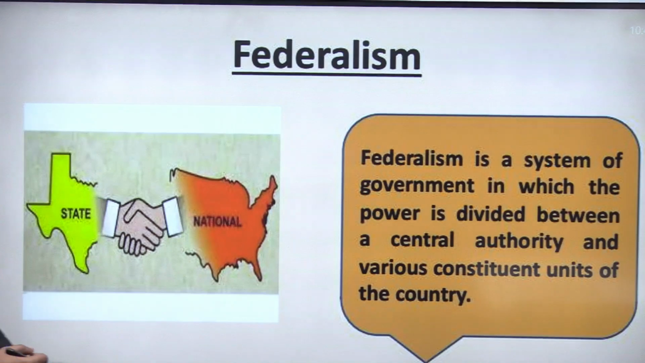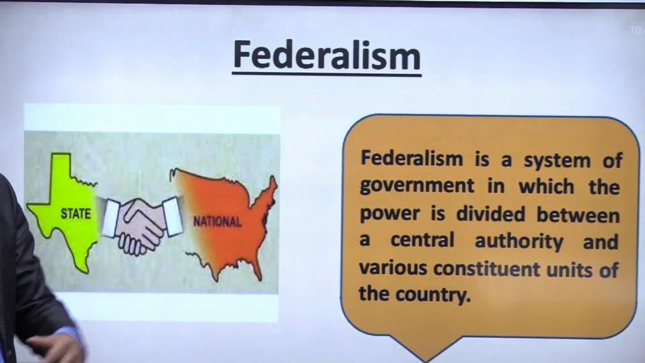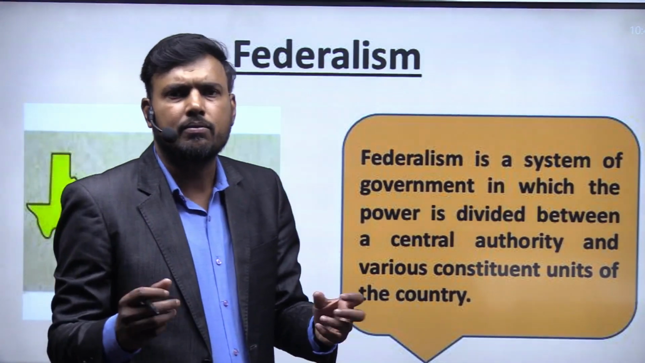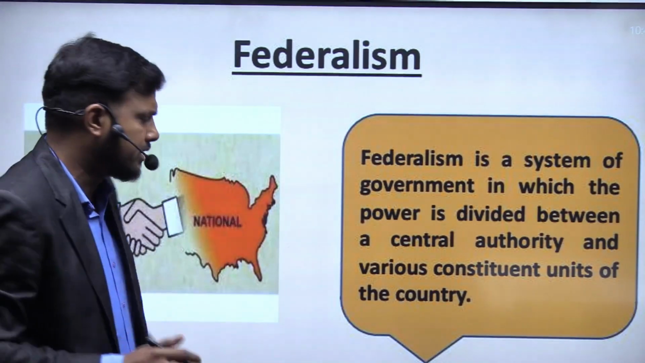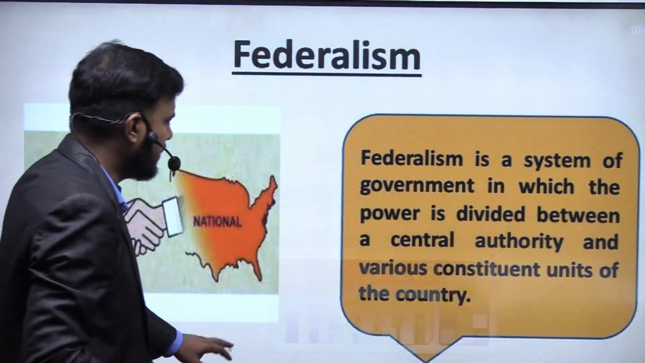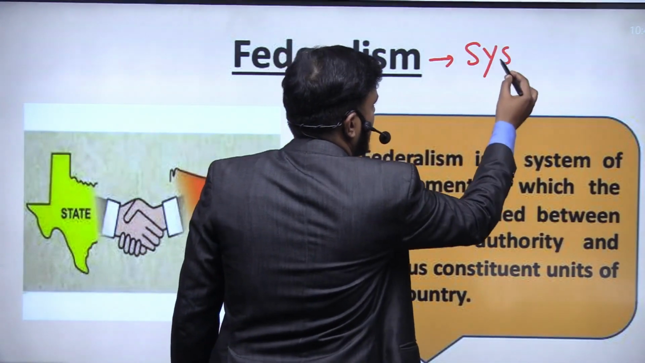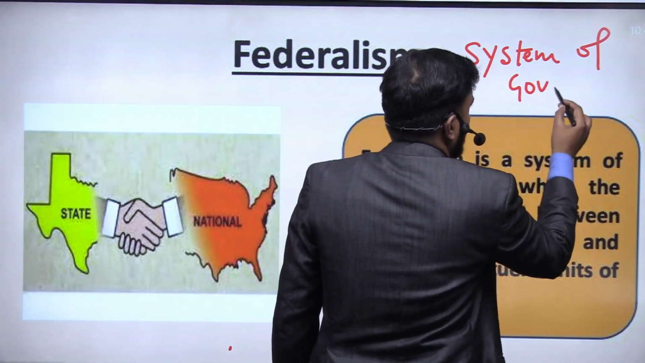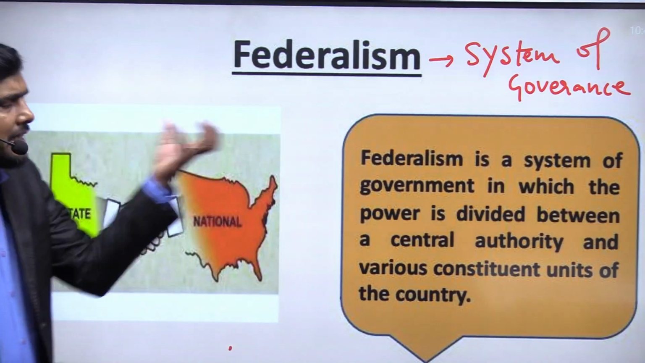So first we'll try to understand what is federalism. If you look at a very simple and basic understanding of federalism, it talks about a form of governance where there are two units to it. So federalism is basically a system of governance, that means it is a way in which the people are to be governed.